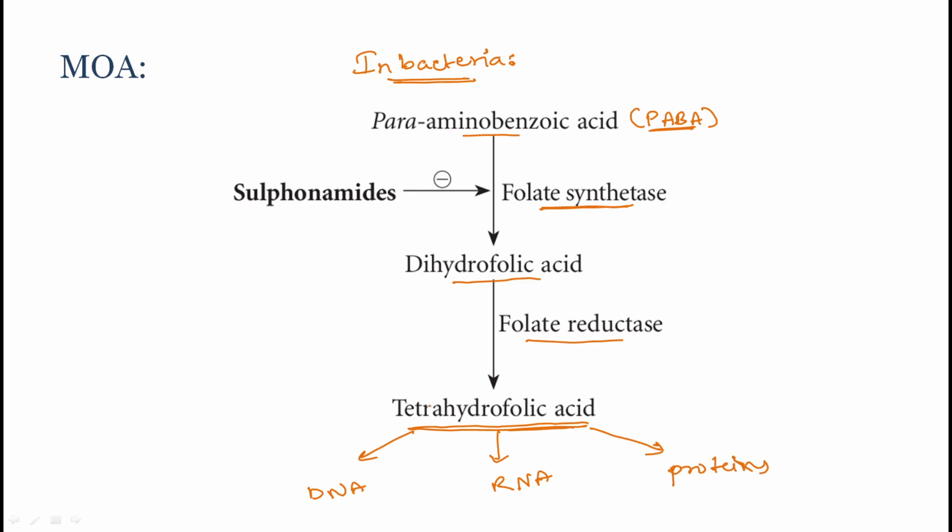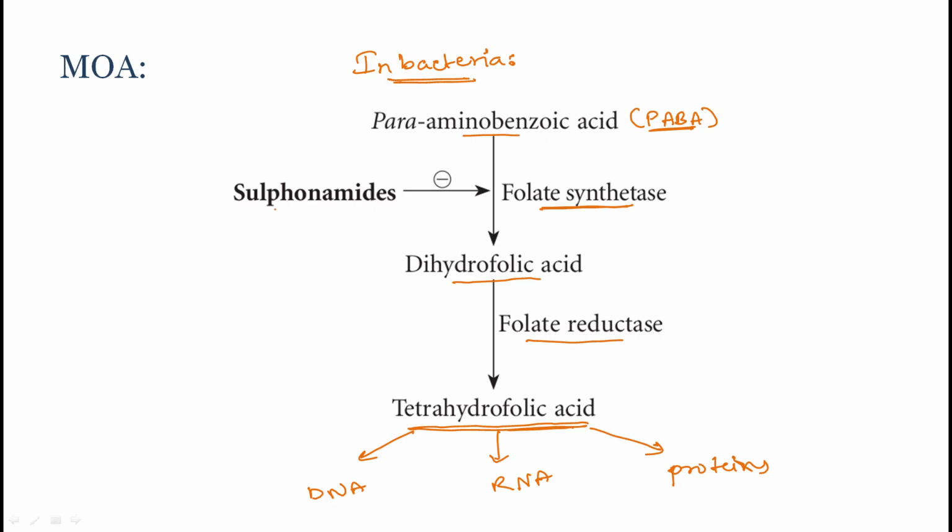DNA, RNA, proteins are the compounds which sustain the growth of bacteria. When we inhibit the formation of tetrahydrofolic acid, there is no further growth of the bacteria, right? For that reason we inhibit the folate synthetase and the whole process will be inhibited.